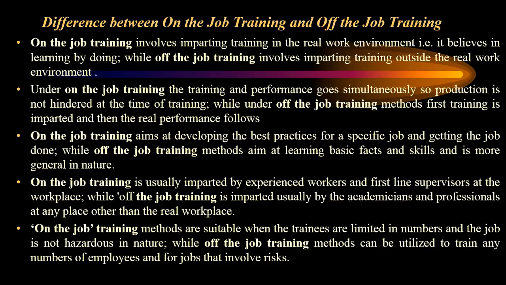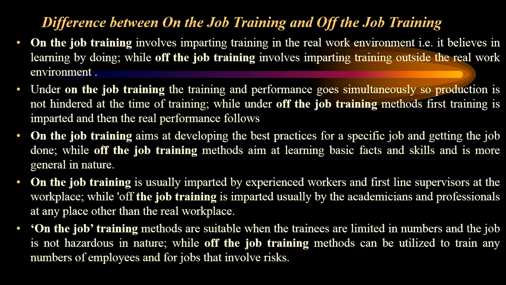Third one, on-the-job training aims at developing the best practices for a specific job and getting the job done. Here, it mainly aims at developing the best practices for the particular job. And off-the-job training methods aim at learning basic facts and skills and are more general in nature. So on-the-job is more specific in nature. They learn the specific job because they are in an actual work environment. Off-the-job training is more general in nature.